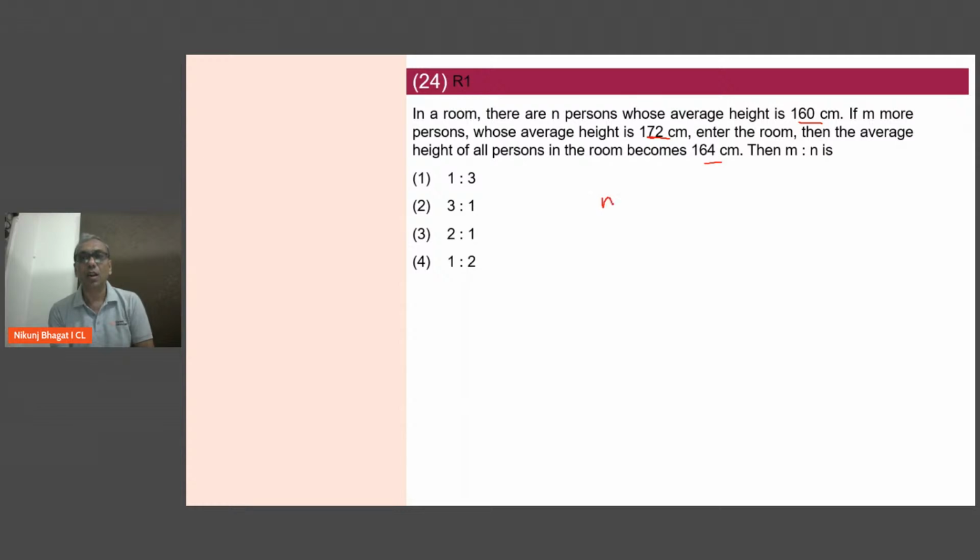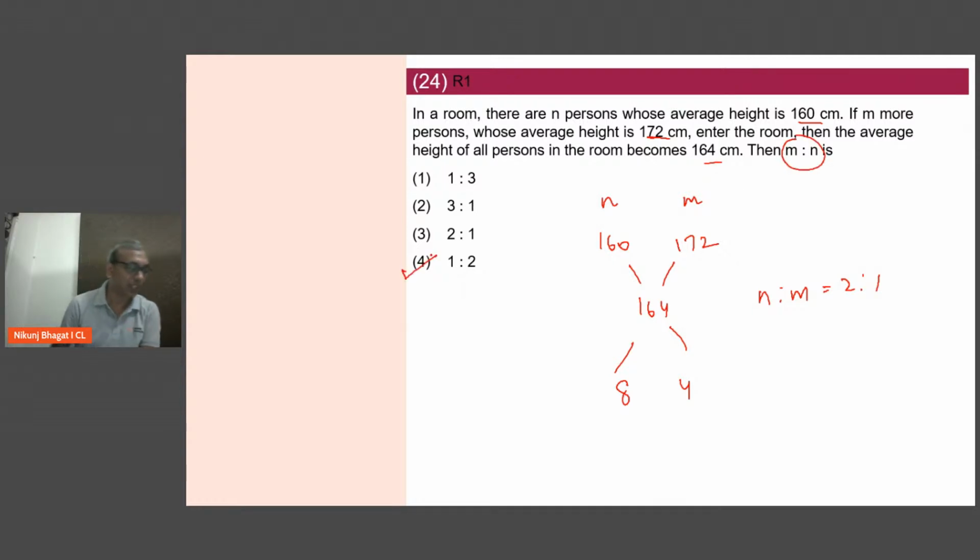So n लोगों का average 160 है, m लोगों का average 172 है, weighted average 164 है. Simple allegation लगाइए. 8, 4. The ratio of n is to m is 2 is to 1. But आपको पूछा m is to n. Be very careful. Therefore, the answer will be 1 is to 2. I mean, these are half a minute questions. Very quickly, you need to run through them. Okay with this, guys? आगे बढ़ूं?